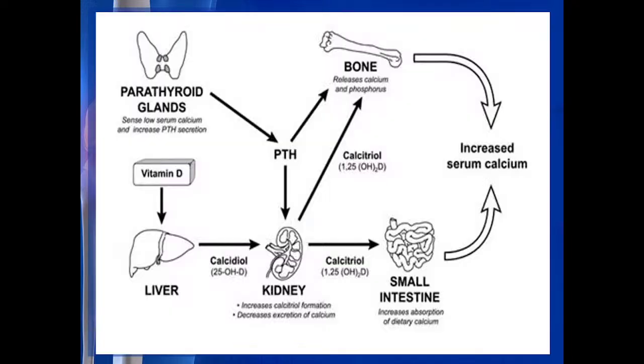So this you can see, this slide shows PTH. Okay. So the role starts with the parathyroid gland sensing low serum calcium level. When it senses the low calcium level, it secretes the PTH, having action on the bone, releasing the calcium and increasing the serum calcium level.